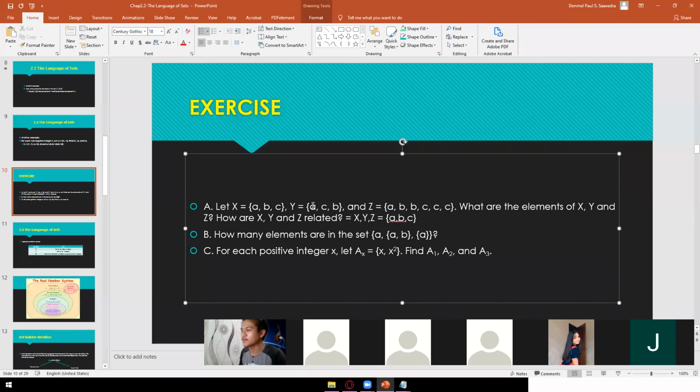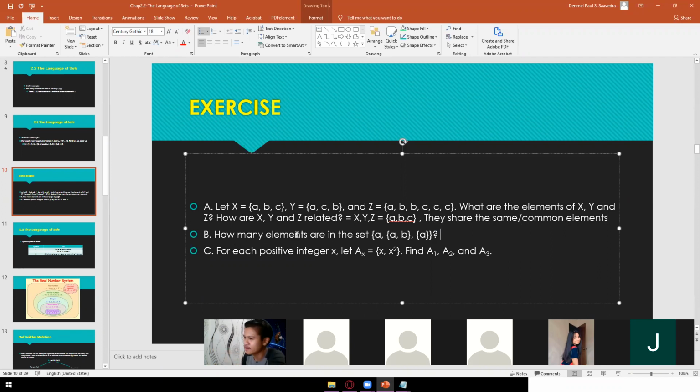Again, the arrangement is not important, as long as the elements are all different. Here, there is a repeated element, so you can remove this one, and there are two repeated Cs, so you can remove those two. All of them have A, B, and C. Next one: how are X, Y, and Z related? They share common elements. Good, so they share the same or common elements.